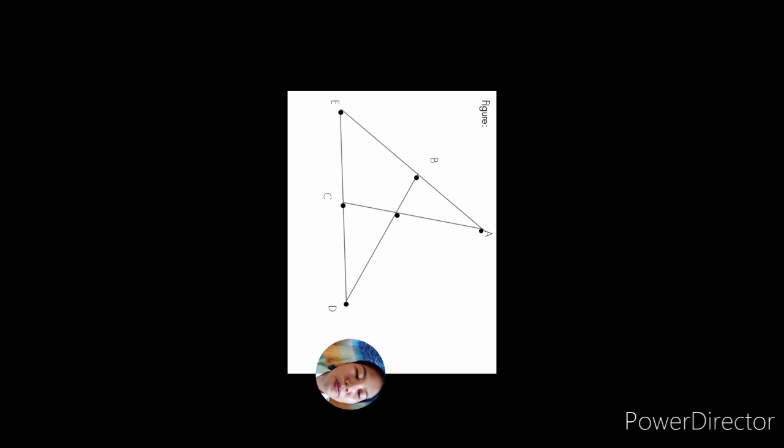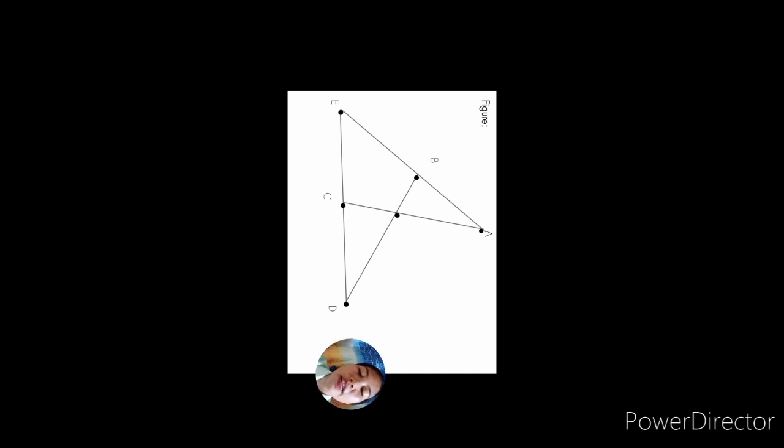For axiom 4, if A, B, C, D are 4 distinct points such that AB meets CD, then AC meets BD. For better understanding, we have here an illustration. Okay, for axiom 4, let's say we have 4 distinct points. Then we have AB that will meet CD. Let's say this is point A, point B, point C, and point D. Then AB and CD meet